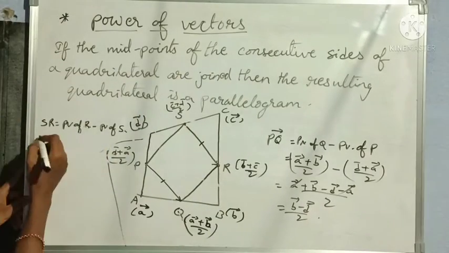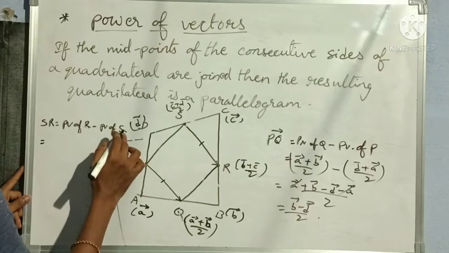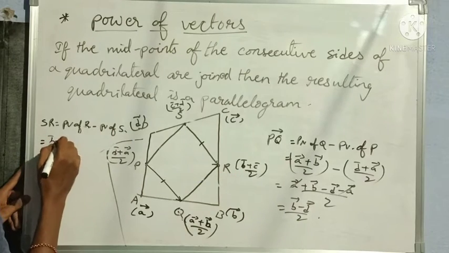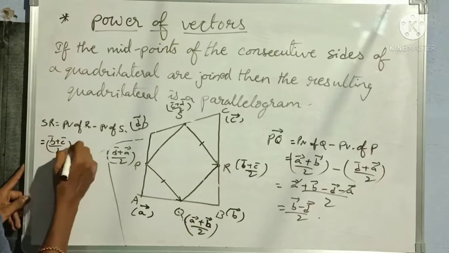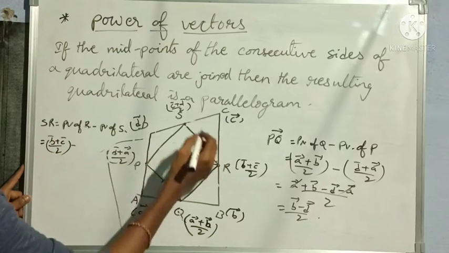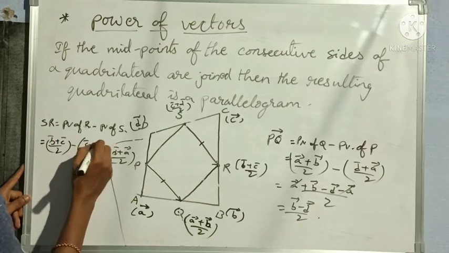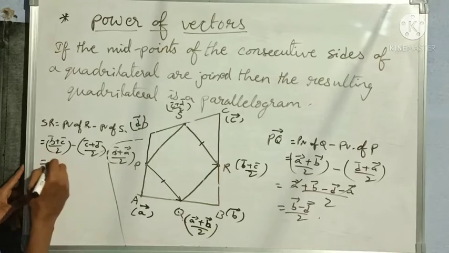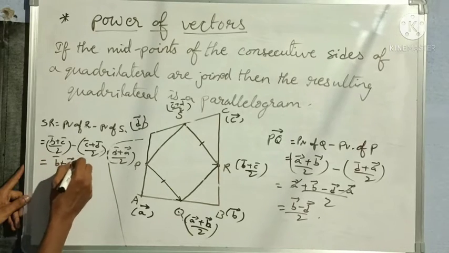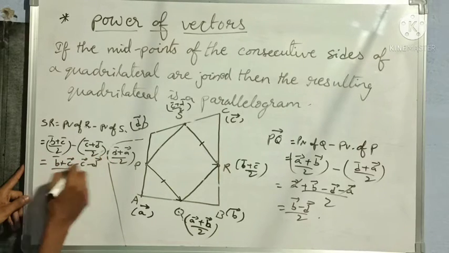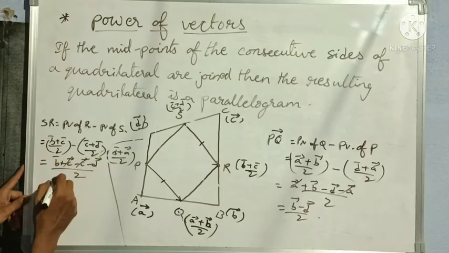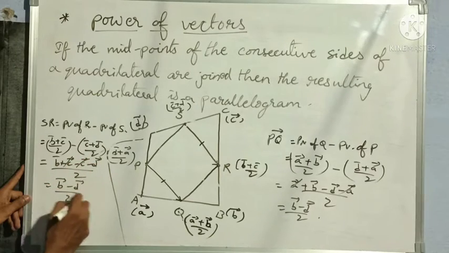So the position vector of R is B bar plus C bar by 2 minus the position vector of S, which is C bar plus D bar by 2. That is equal to B bar plus C bar minus C bar minus D bar by 2. C bar minus C bar gets cancelled, giving B bar minus D bar by 2.